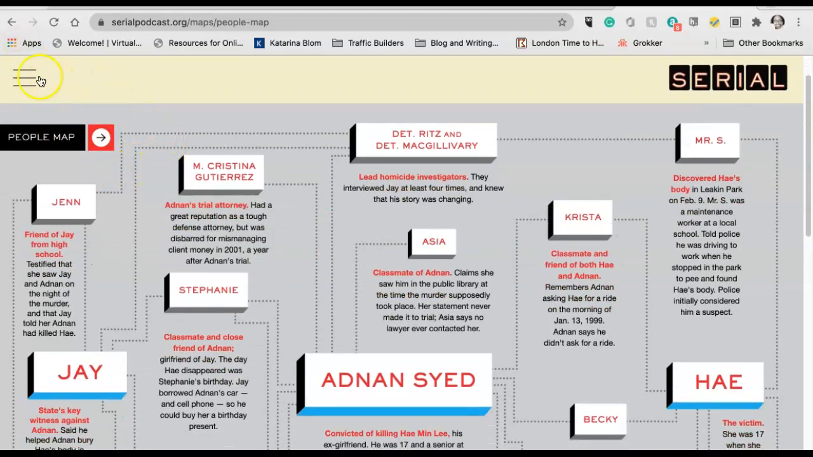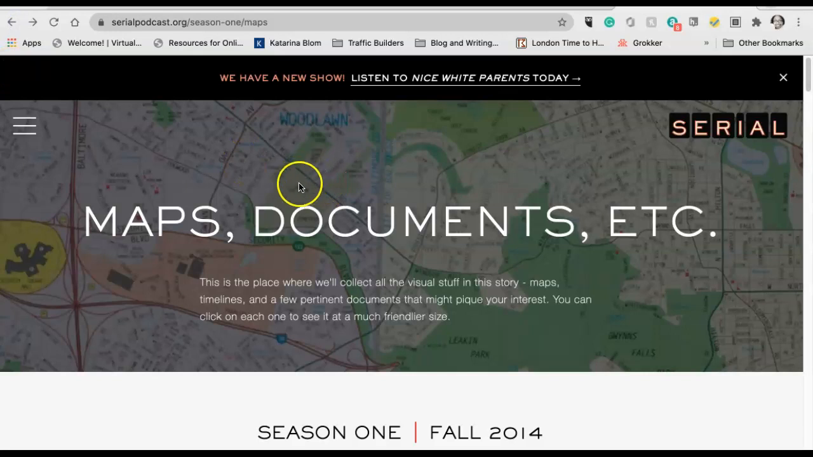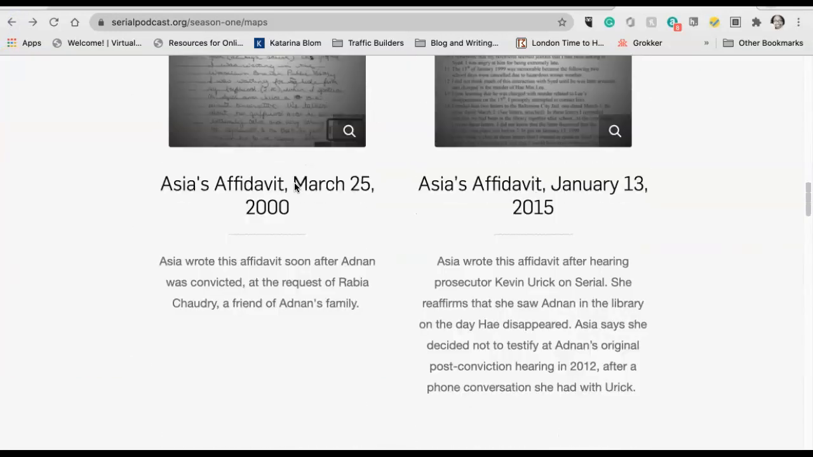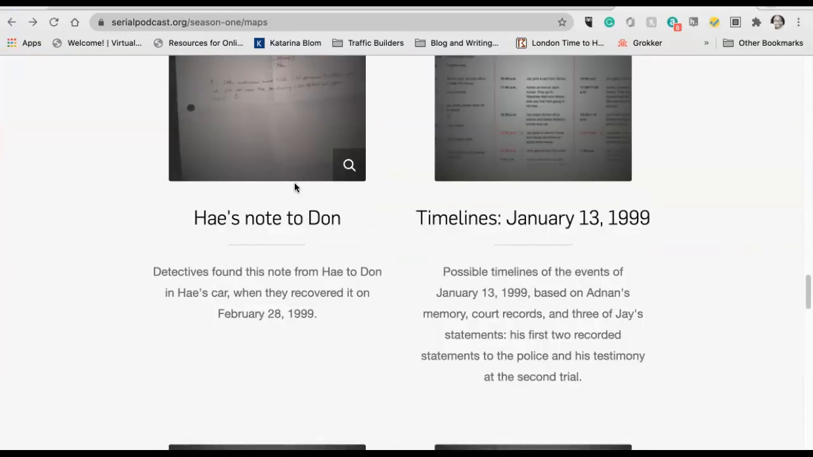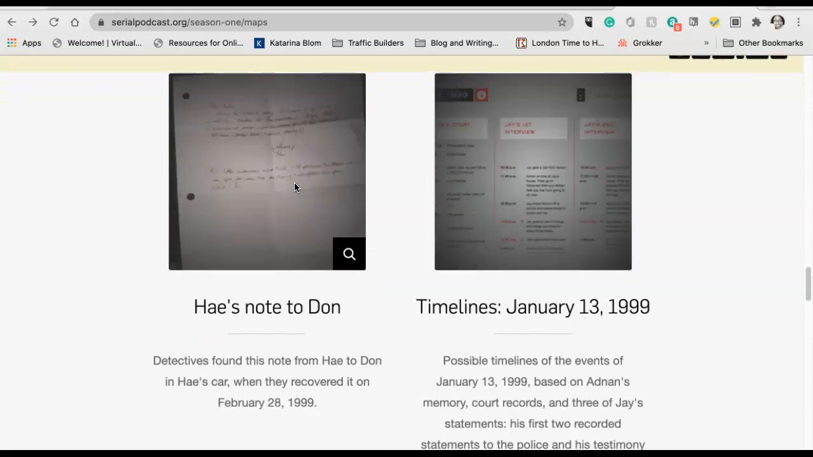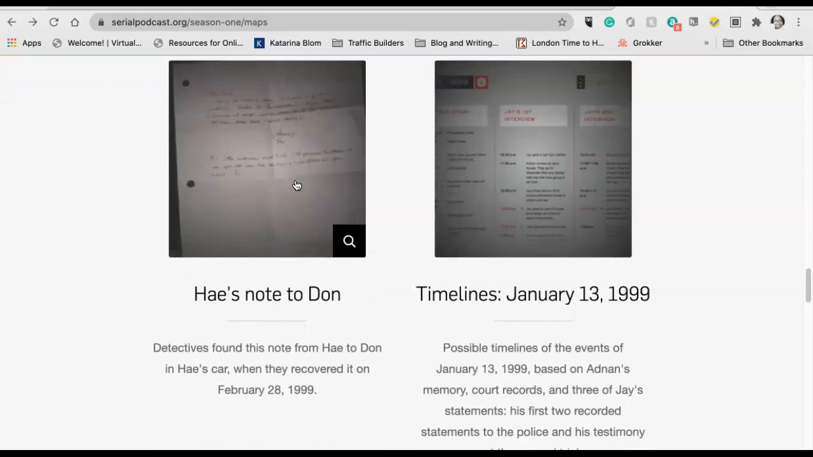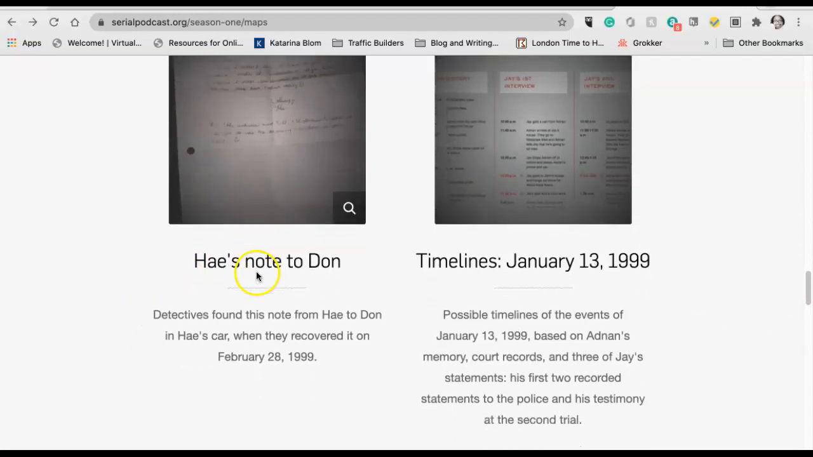Let's go back. There's lots of great information here. And I'm kind of hovering through things. I'm scrolling really quickly, but I'm pretty sure you're thinking, oh my gosh, wait, no, I want to see Hae's note to Don. You can see that at your leisure.